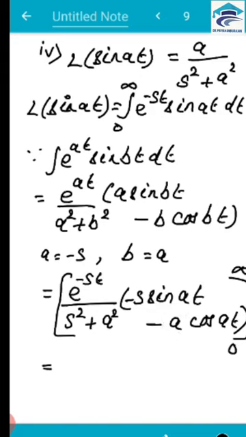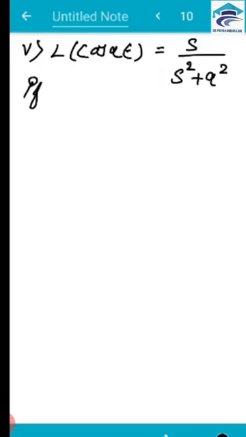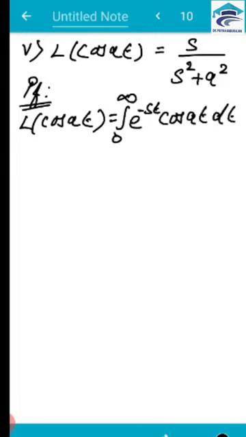So I am going to prove that L of cos at is equal to s by s squared plus a squared. Let me prove this. Here again you have a formula. First let me write the formula for Laplace. So L of cos at is equal to integration of 0 to infinity e power minus st cos at dt.